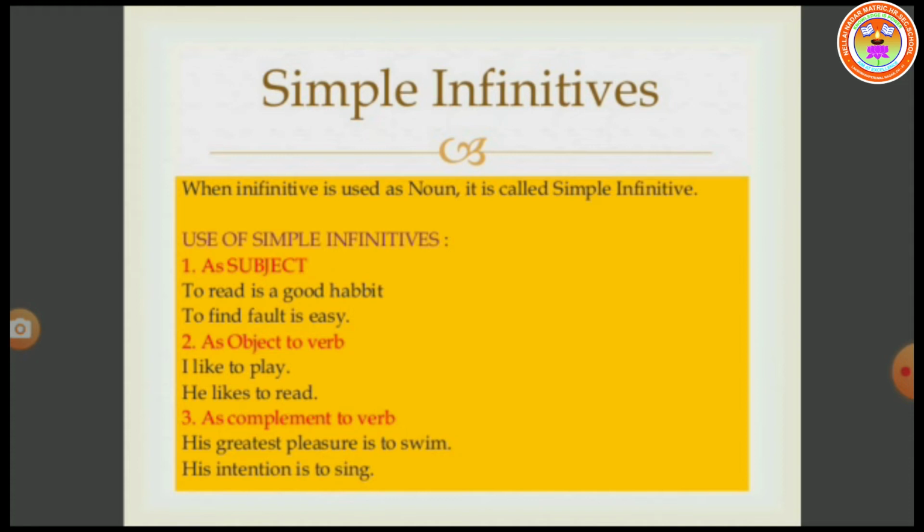His intention is to sing. Here, to swim, to sing are used as complement to verb. Hence, these are called simple infinitives. So, infinitives, when they are used as nouns, are called simple infinitives.